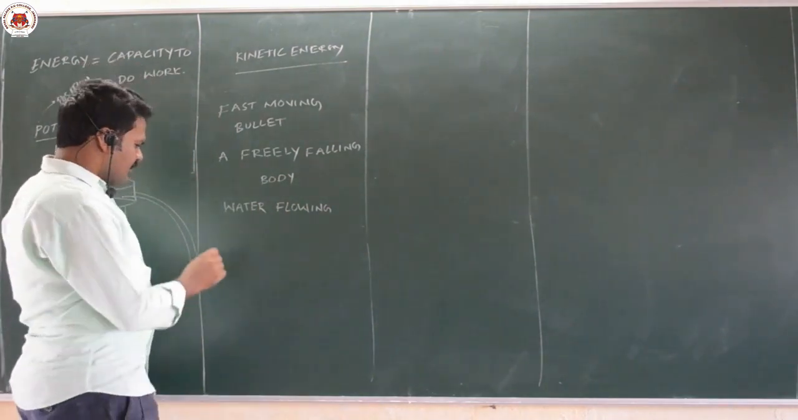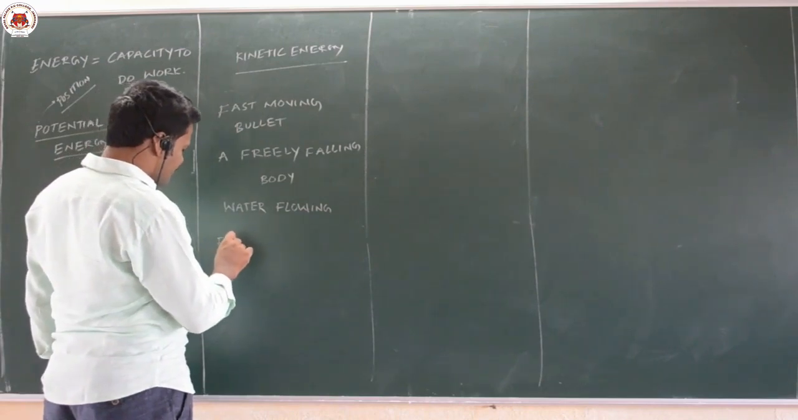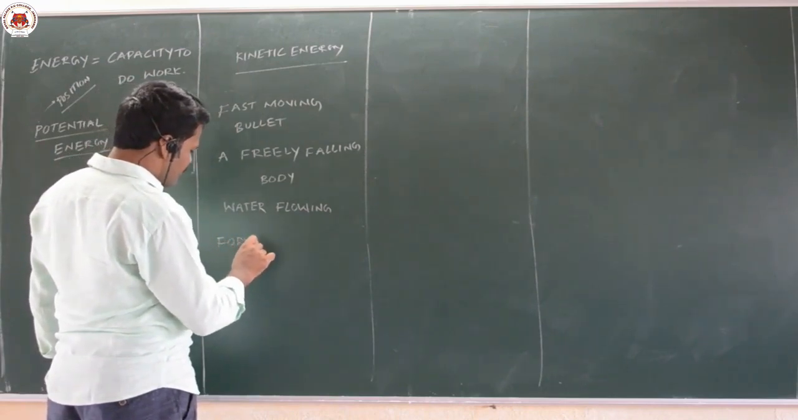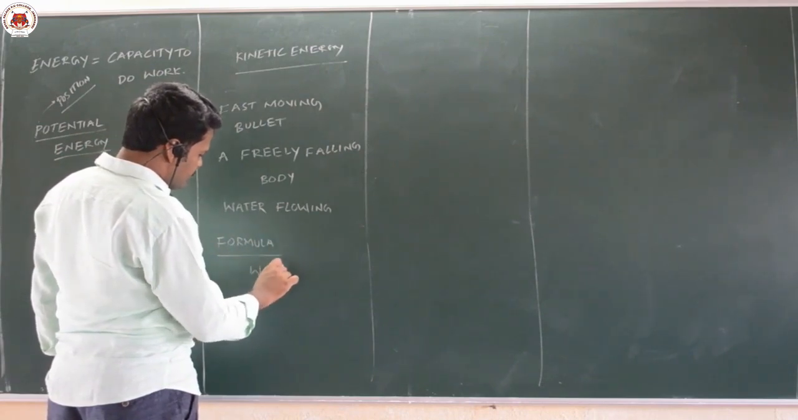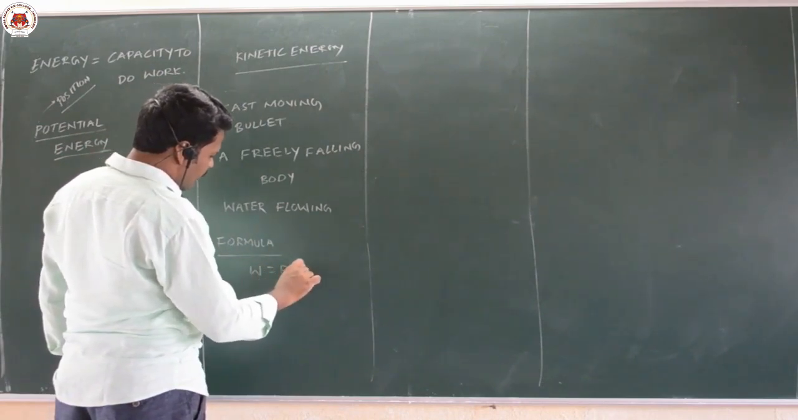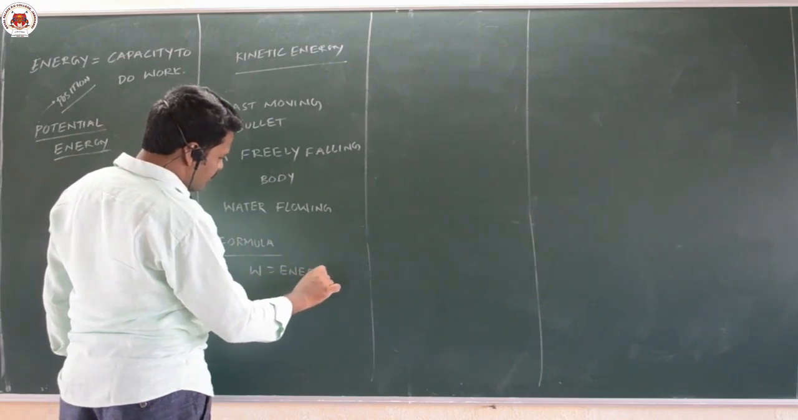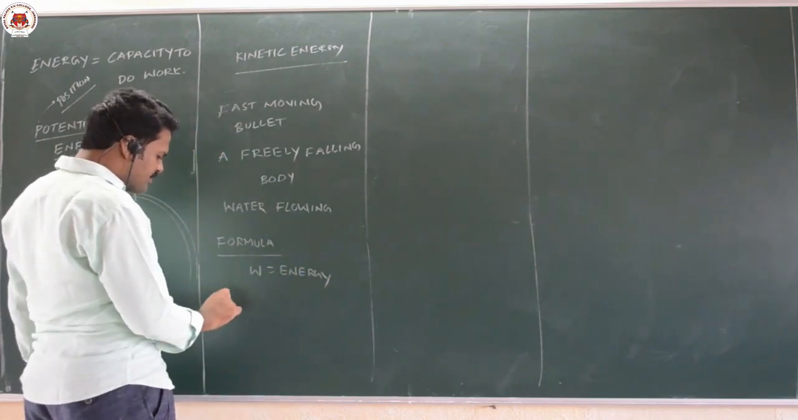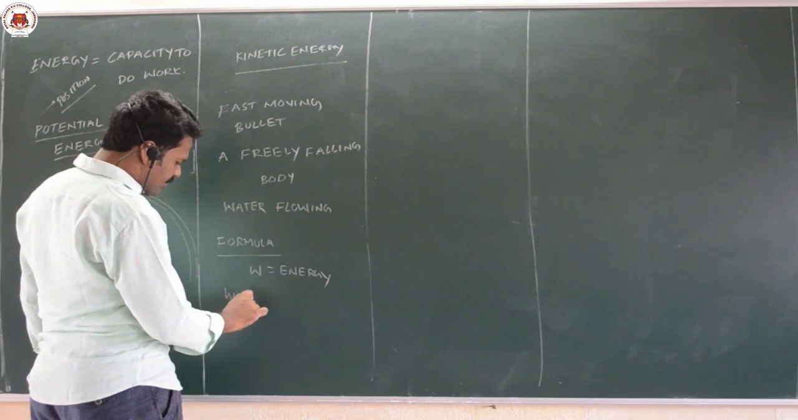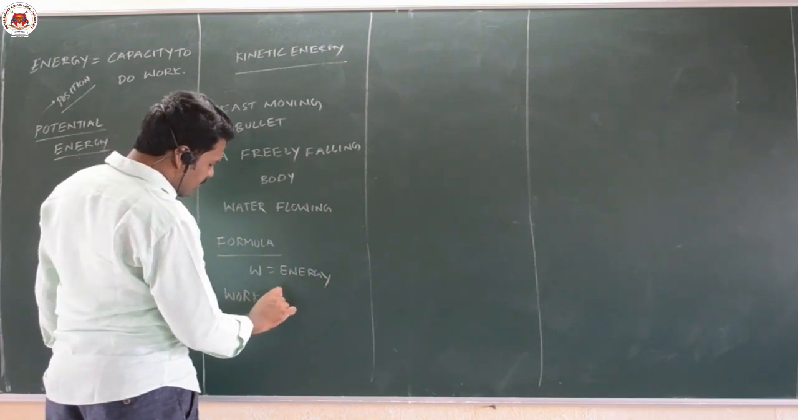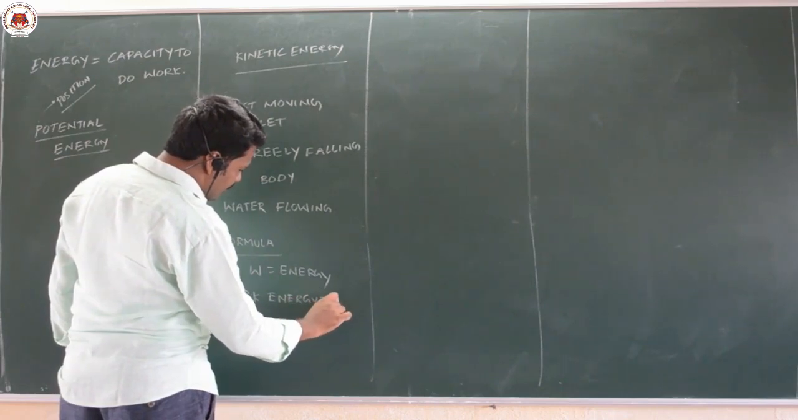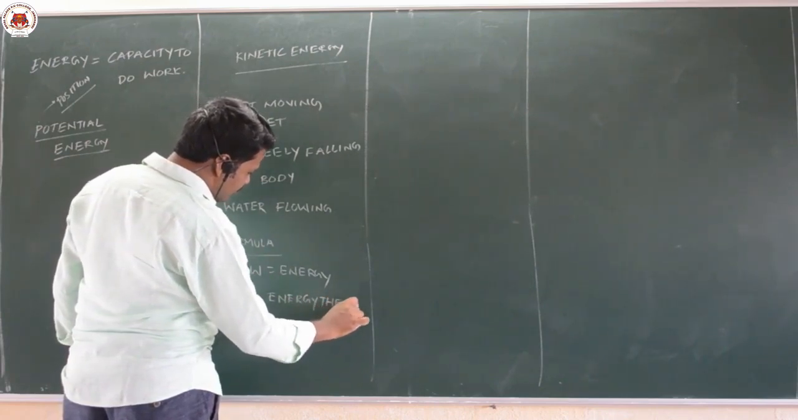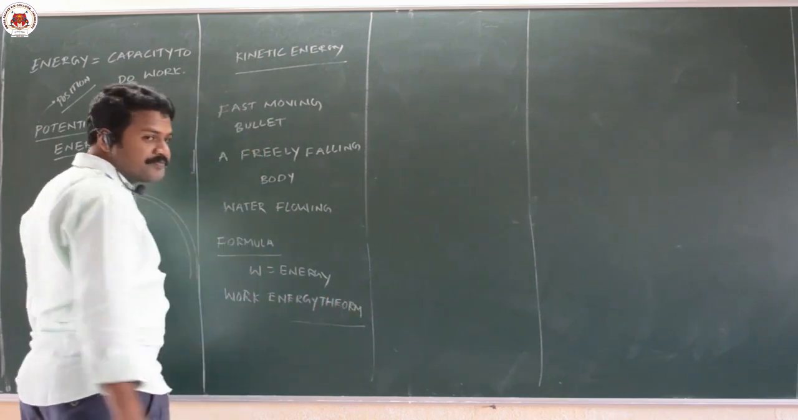Now, what is the formula for energy? The formula for energy is similar to work. Work is equal to energy. Work done is stored in the form of energy. This is called the work energy theorem. According to the work energy theorem, work done is stored in the form of energy.